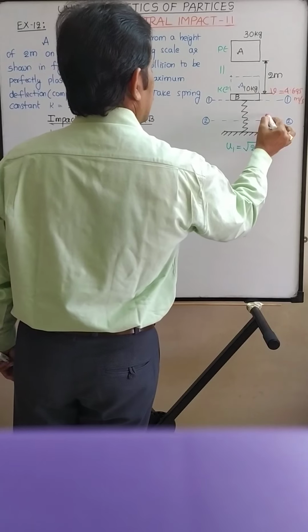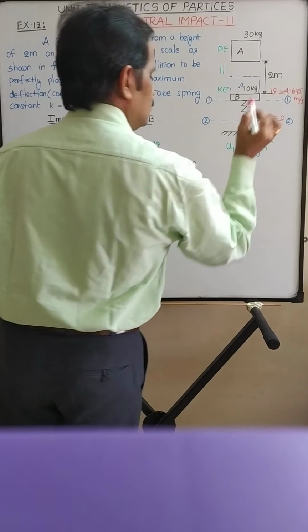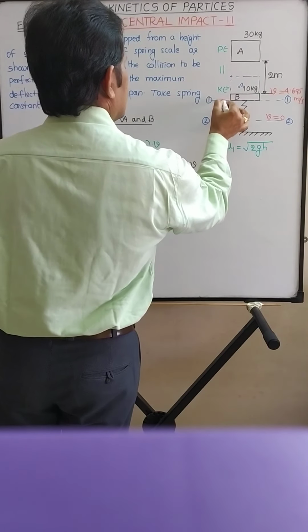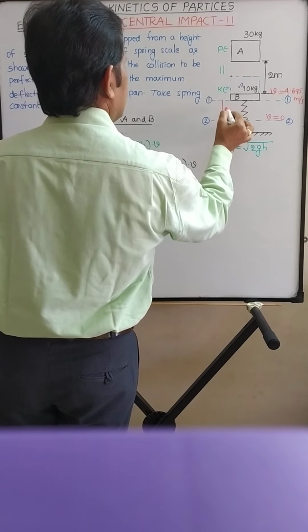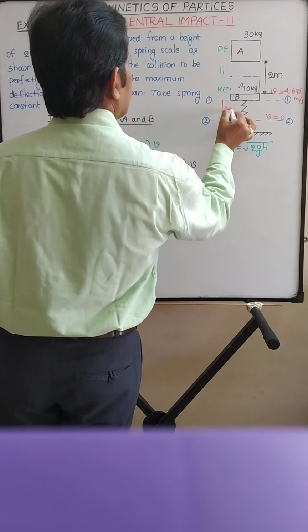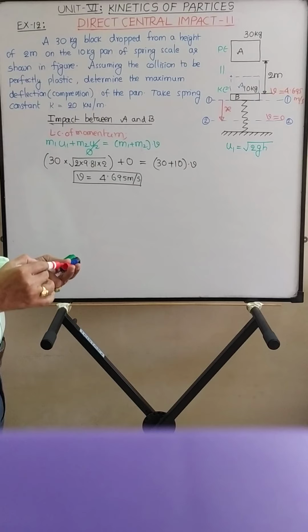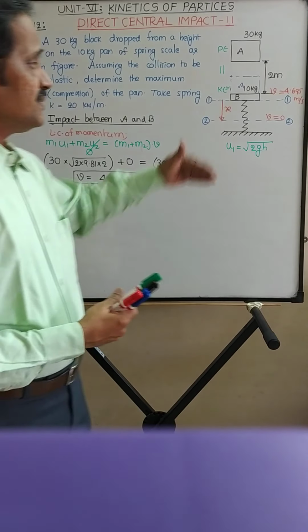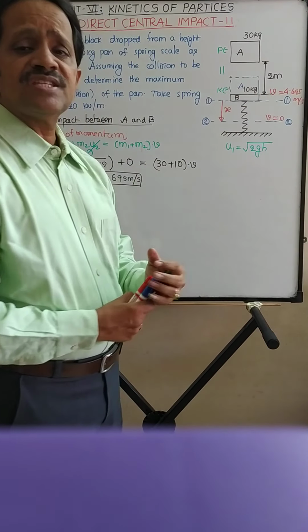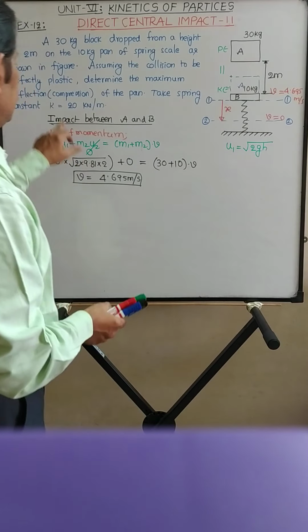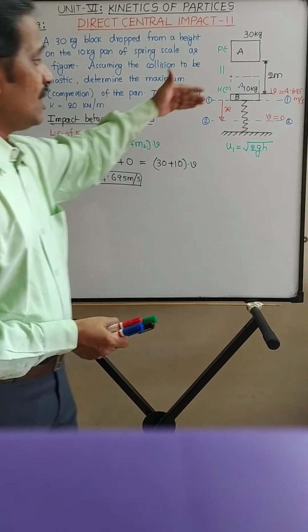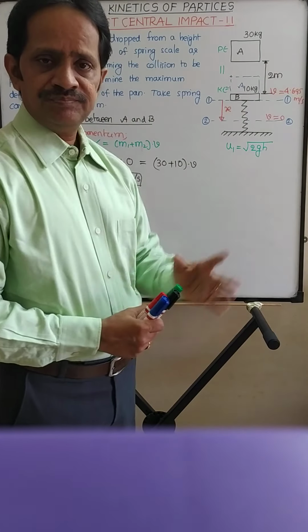When the velocity becomes 0, at position 2, v is equal to 0. Say this displacement is x. That is nothing but the compression of the spring, or deflection or compression of this pan. Understood?